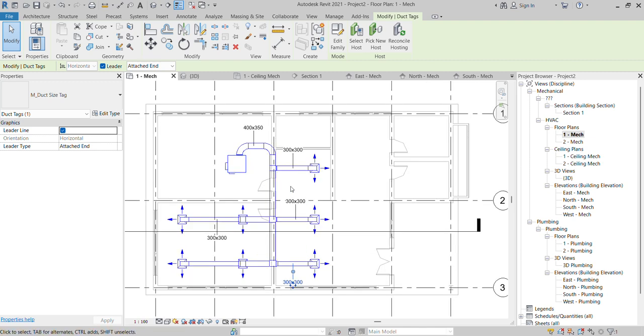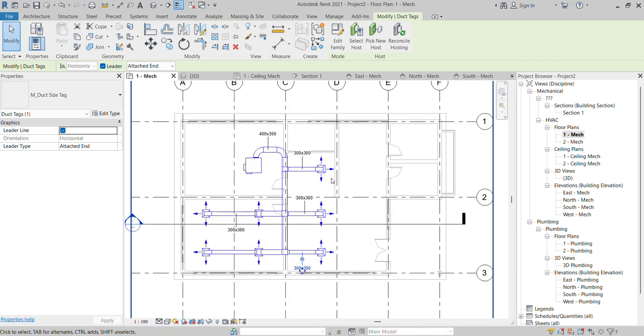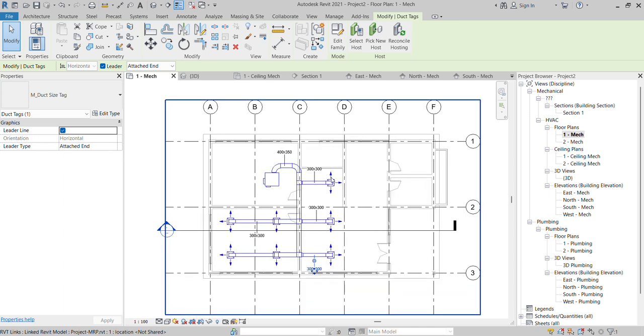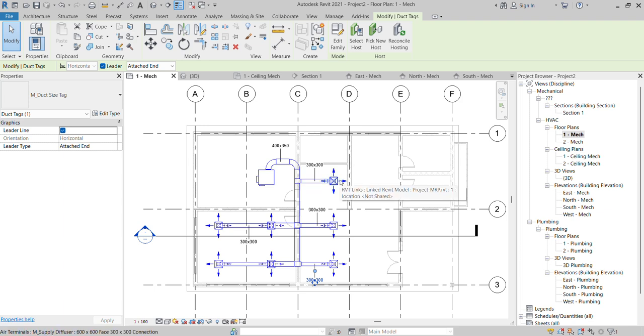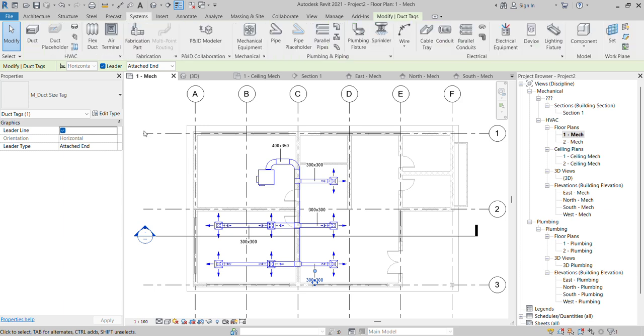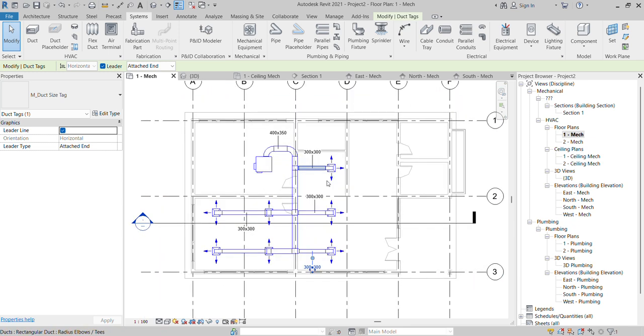So this is the way we can create the HVAC system through Revit. So here I mentioned only the air terminal. Okay, so air terminal supply. So don't forget that air terminal supply.